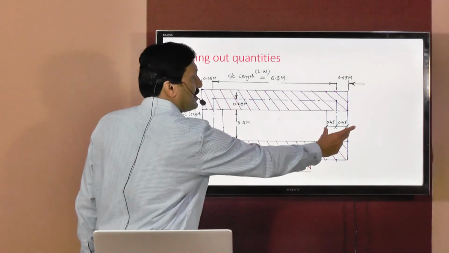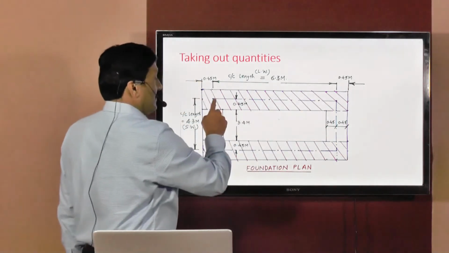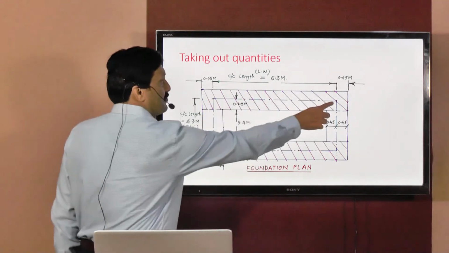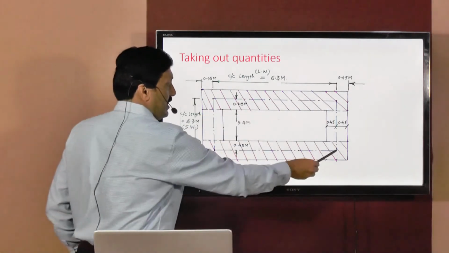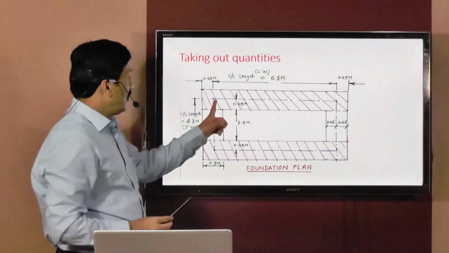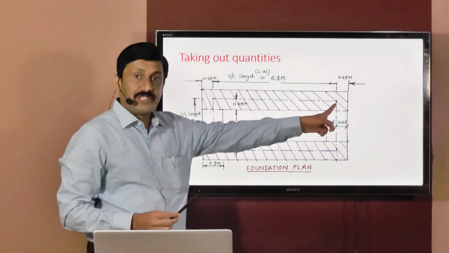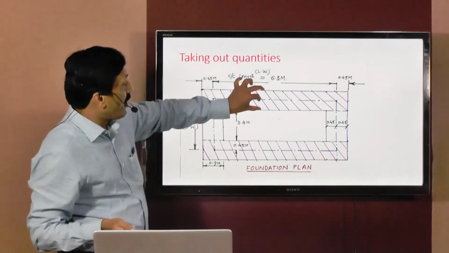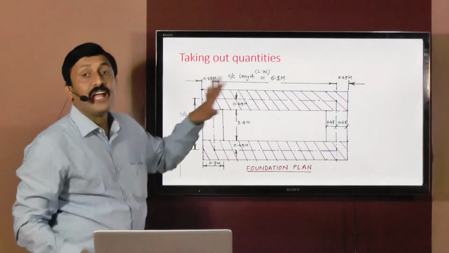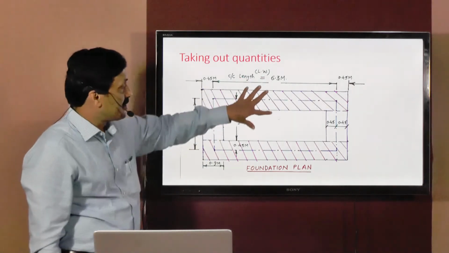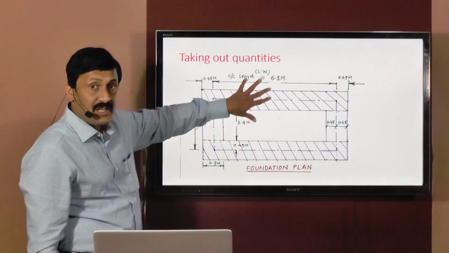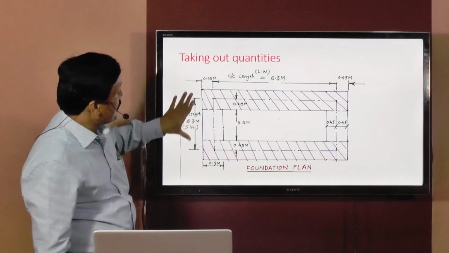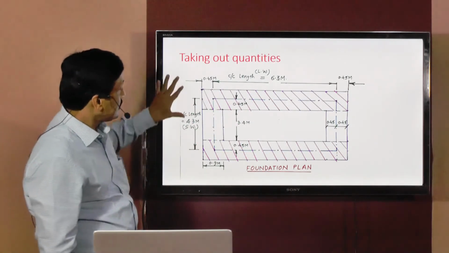So 0.9 meters. I already told you that the position of the center line will not be changed. This is point A, this is point B, this is point C, and this is point D. So the length of AB will not be changed here, only the plan width has been changed. Now instead of 0.3 meters, this has become 0.9 meters. You understand that? Instead of 0.3 meters at superstructure level, now this has become 0.9 meters.